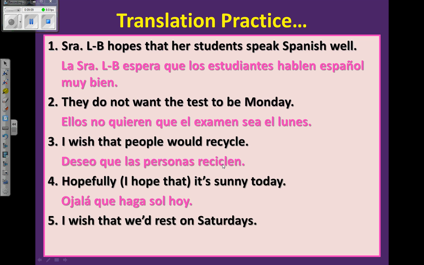Hopefully, ojalá que haga sol hoy. I wish that we'd rest on Saturdays. Now, in English, we're using the conditional, we would, but in Spanish, it's going to be the subjunctive. Deseo que descansemos los sábados.